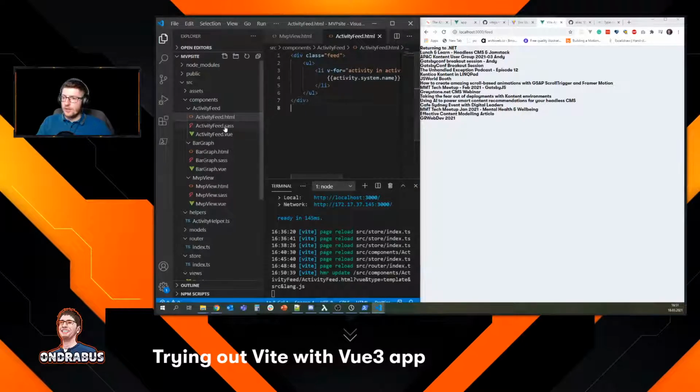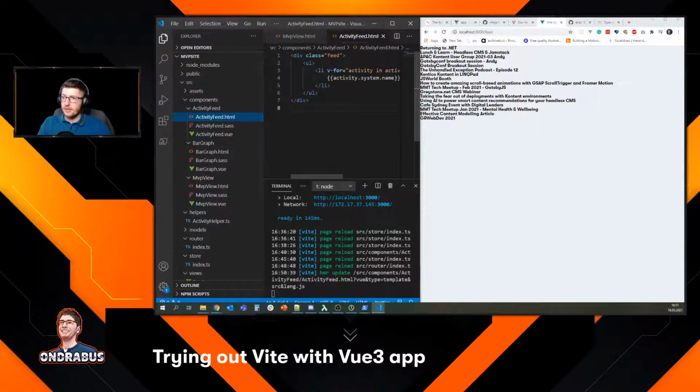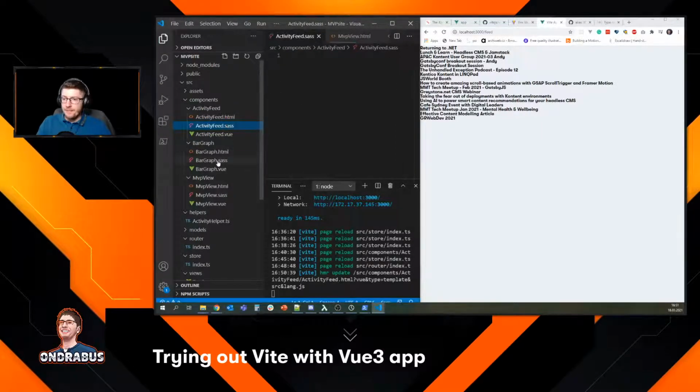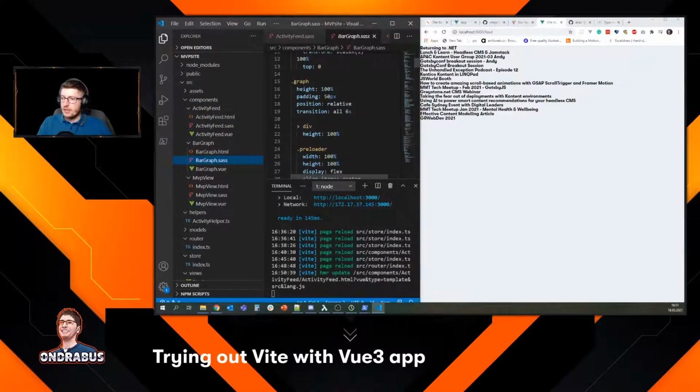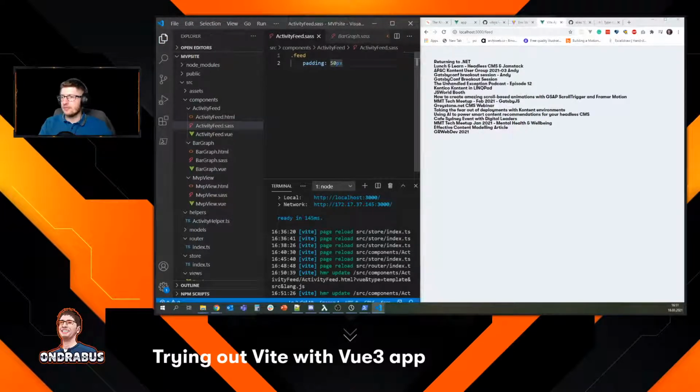So I want to check something. I want to start working on the styles. Here we have a class feed, right? And in here in the graph, we have height 100% and padding 50 pixels. So I'm just gonna stick with the same padding. I'm gonna do .feed and padding 50 pixels. Oh, this is instant. This is amazing.